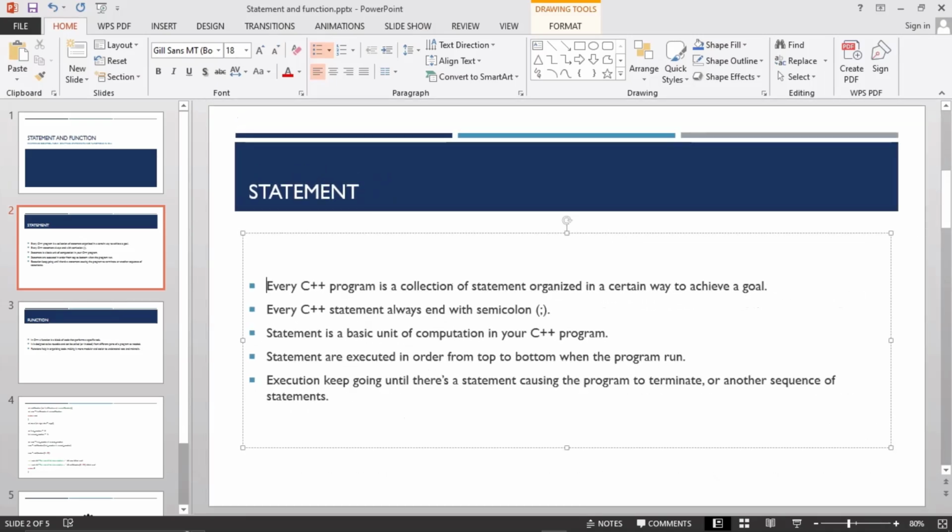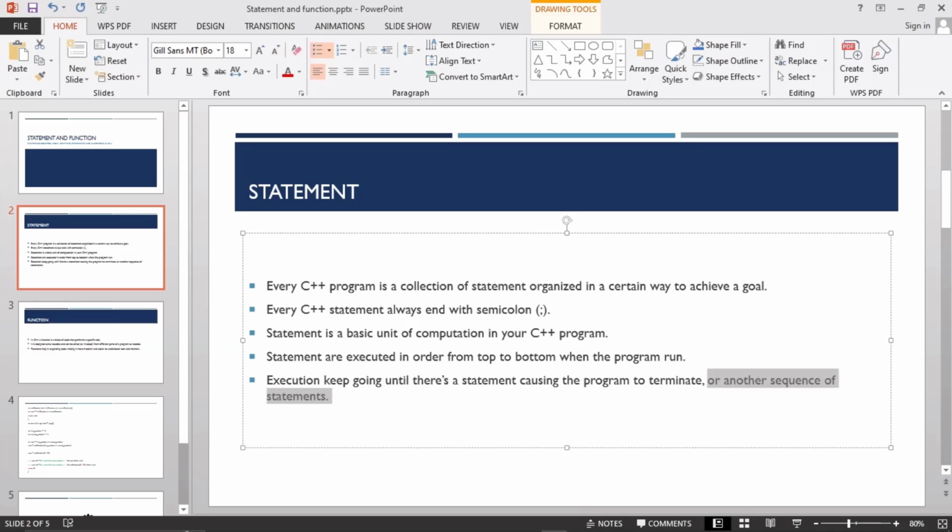Or another sequence of statements. Like I said, a statement can make you stop or terminate the program, or make it run another sequence of statements again. This particular logic is in certain features of the program that either terminate the program or make you run another sequence of statements. We will get to know more about it. Just try to understand that.